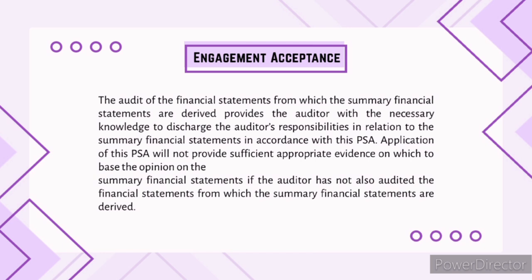So before accepting, the auditor must ensure they have audited the financial statements from which the summary statements are derived. They also evaluate the applied criteria for preparing the summary financial statements and consider factors like the nature of the entity and the needs of the intended users.